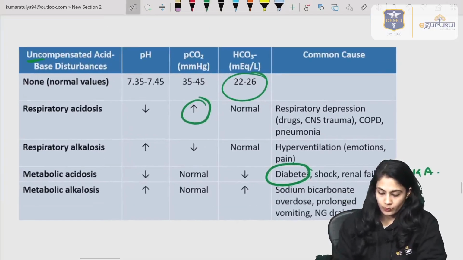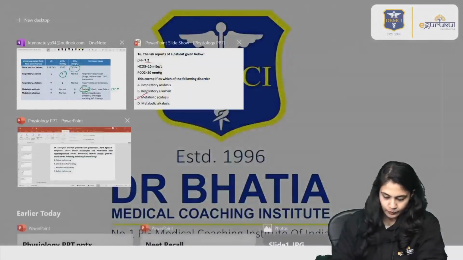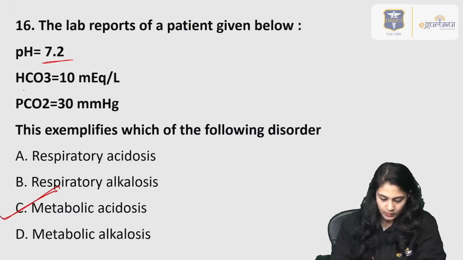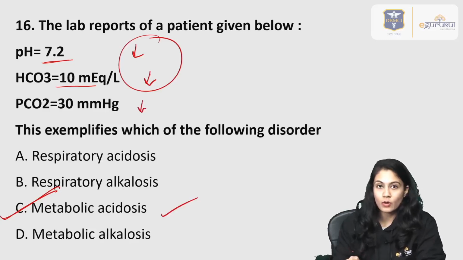Okay, so in our question we can see that the bicarb level is decreased and the pH is also decreased. So it is matching with metabolic acidosis. Now the PCO2 value is also a bit decreased. That is because the patient's system is trying to compensate for the acidosis, right?